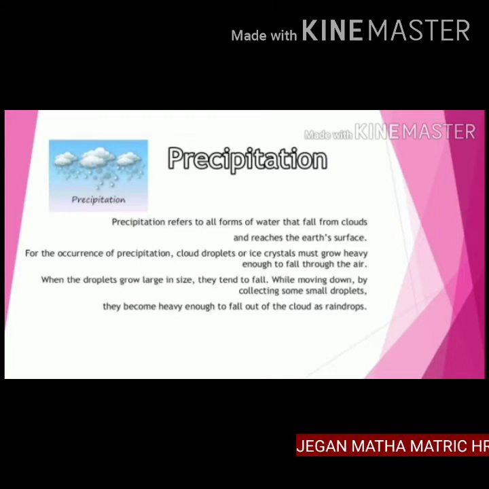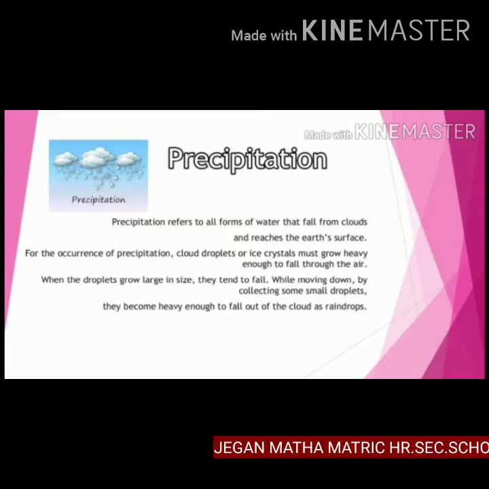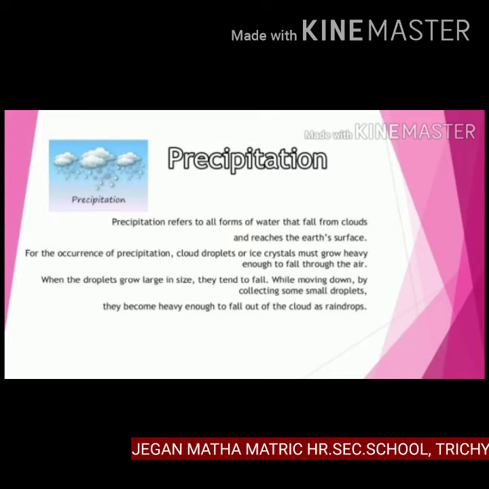First we have to learn about precipitation. Precipitation refers to all forms of water that fall from clouds and reach the earth's surface. For the occurrence of precipitation, cloud droplets and ice crystals must grow heavy enough to fall to the earth. When the droplets grow large in size, they tend to fall while moving down. By collecting some small droplets, they become heavy enough to fall out of the clouds as raindrops.